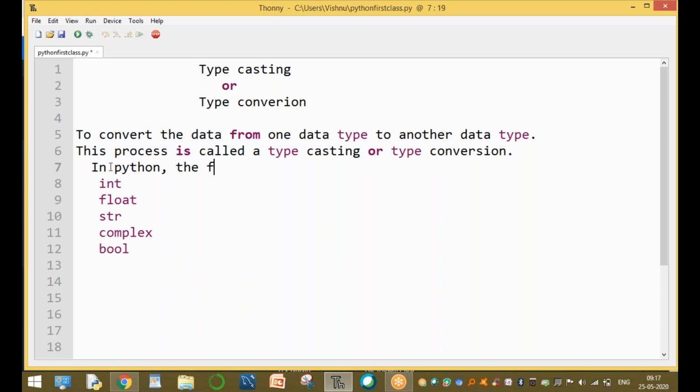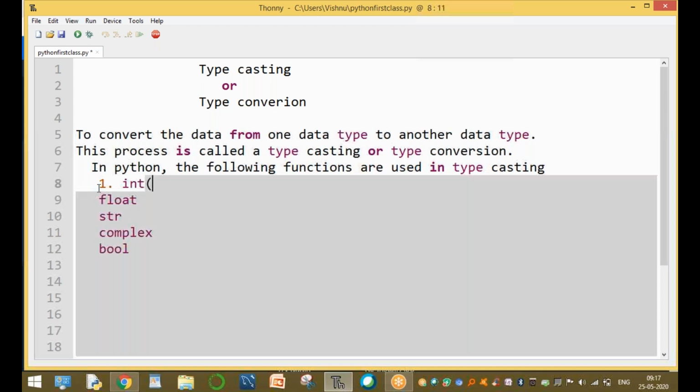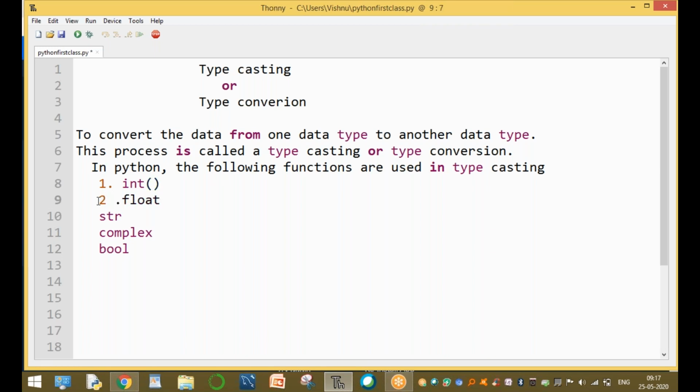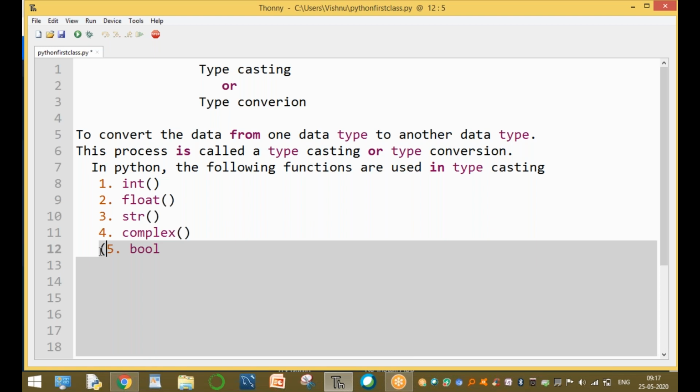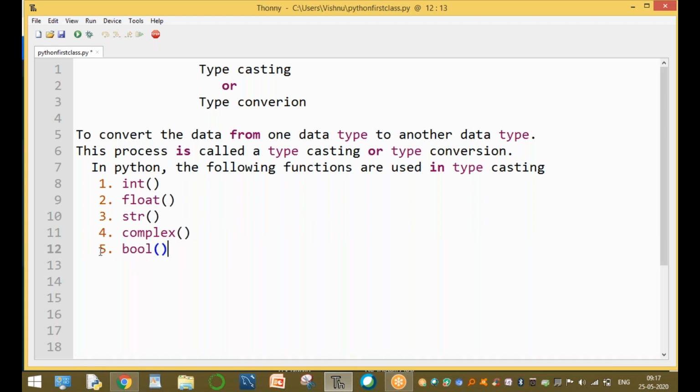In Python, the following functions are used in typecasting. One function is the int function. Here int is a function, not a data type. This function converts other data types into integer type. Next are the float function and the str function, which converts other types to string type. The fourth one is the complex function, an inbuilt function for converting one type into another. And the bool function is used to convert other types into Boolean type.